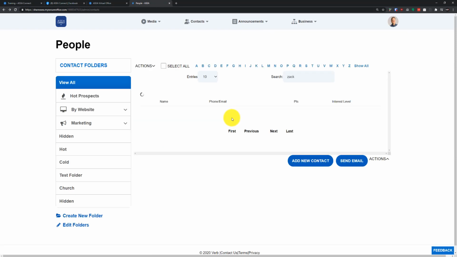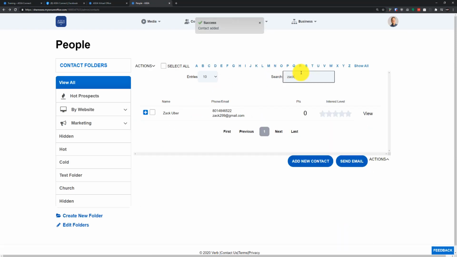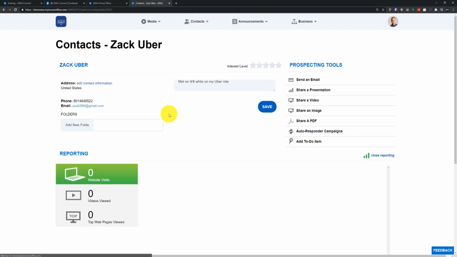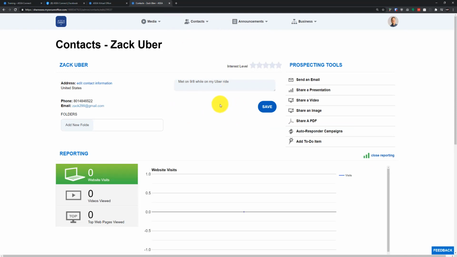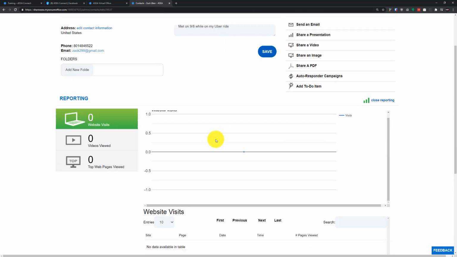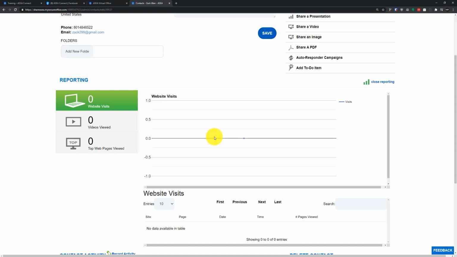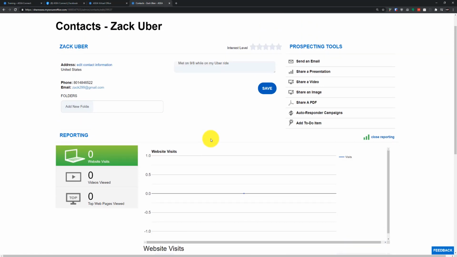And if I click on that contact, which you guys didn't see me do, but let me show you here, all you've got to do is click on this area right here for his name, and you will pull up that contact and be able to see the details of that contact, such as website visits and things like that. Now, in this hypothetical situation, I met Zach on an Uber ride last week, and he was very interested in the Renew product line. He's curious about his skin, and he wanted to get some better skin products, and so I talked to him about Renew Advanced, and he was interested, and I wanted to send him an email about Renew Advanced products. So that's the story here that I'm going to add this contact here.